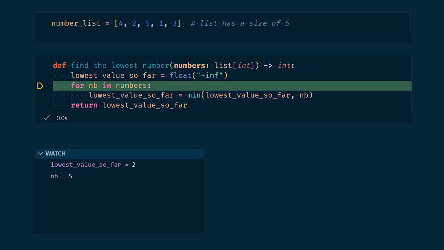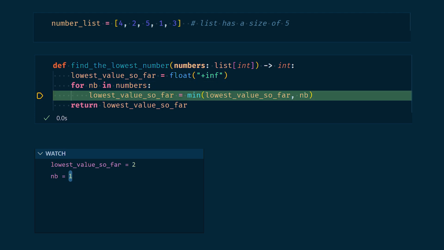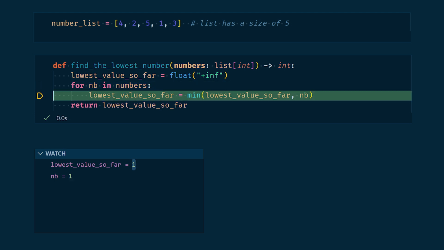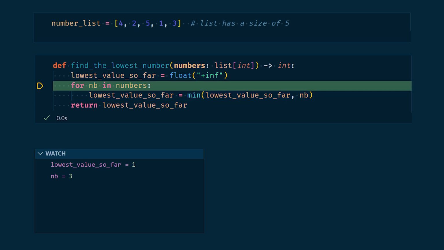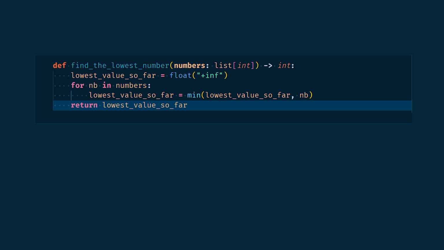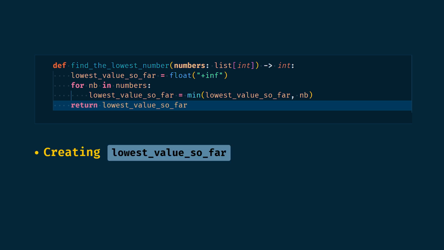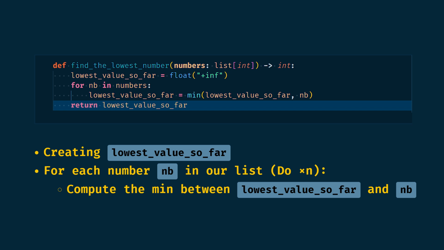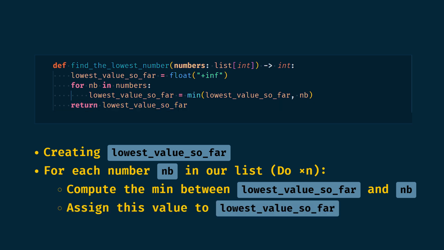As we can see, there is not a one-to-one correlation between an operation and a line of code. We have to remain attentive. After the for loop, there is no more computation to do. Lowest value so far stores what we wanted. So, since we do 1 initial operation and then 2 operations for every number from our list, in total, that's 1 plus 2 times n operations for a list of size n.